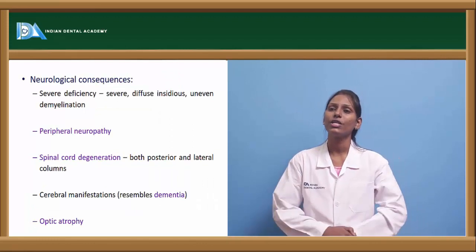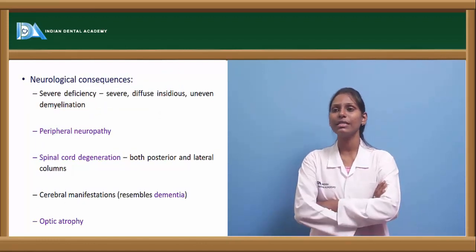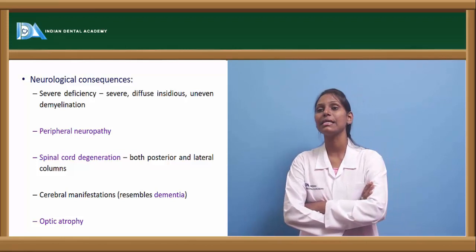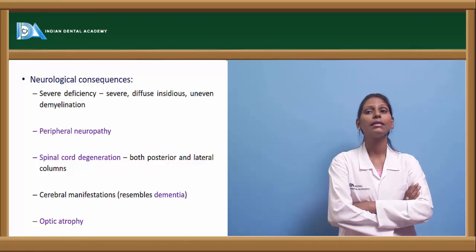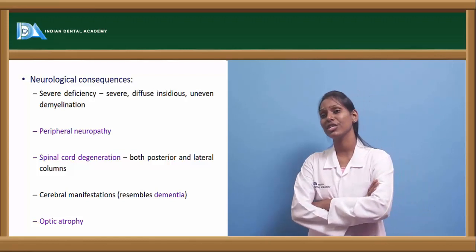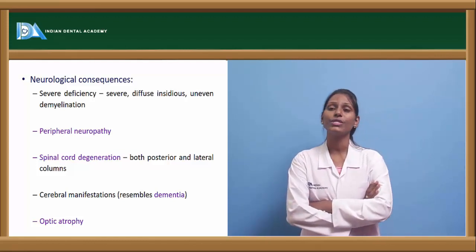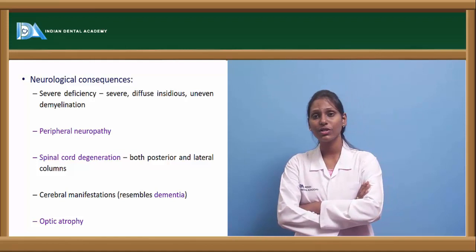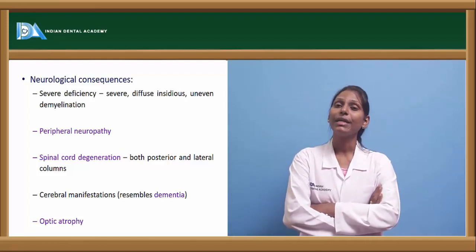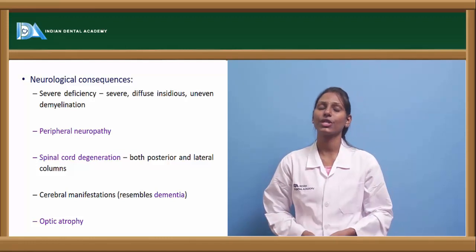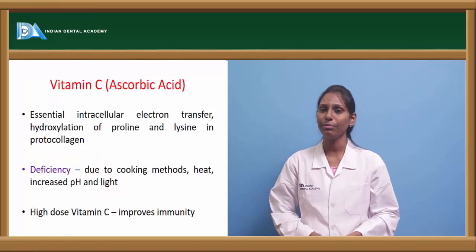Now coming to neurologic consequences, severe deficiency leads to severe, diffuse, insidious, uneven demyelination, and peripheral neuropathy is seen in these cases. We can also see spinal cord degeneration, both anterior and posterior columns, and cerebral manifestations are also seen in these cases, which actually resemble dementia. Optic atrophy is also one of the common symptoms which can be associated with vitamin B12 deficiency.